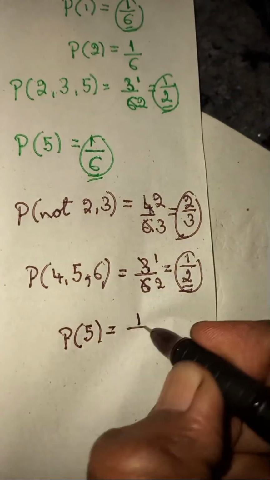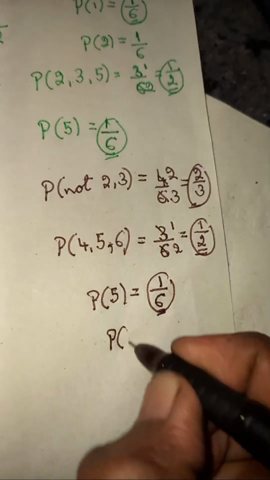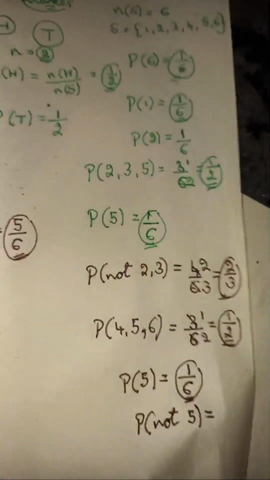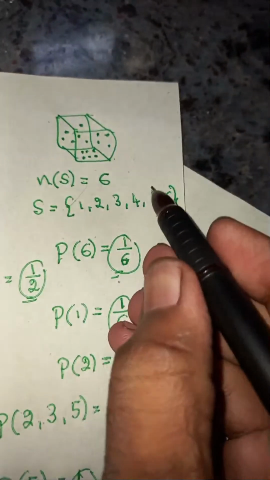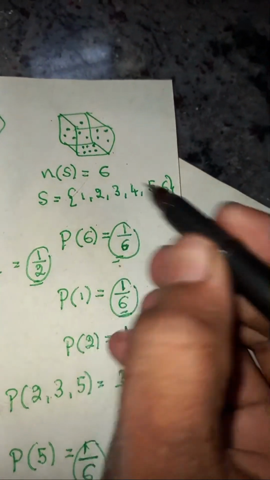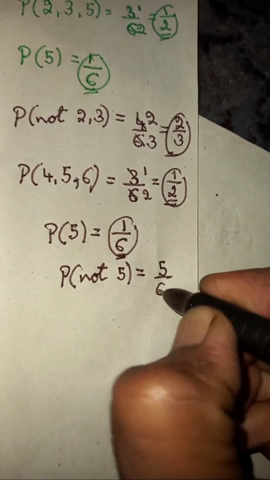So it's going to become 1 by 6. And another problem, probability of getting not 5. Not 5 means any other number other than this 5: 1, 2, 3, 4, 5. There are 5 different chances. So you're going to get it as 5 by 6, where 6 is the total number of chances.